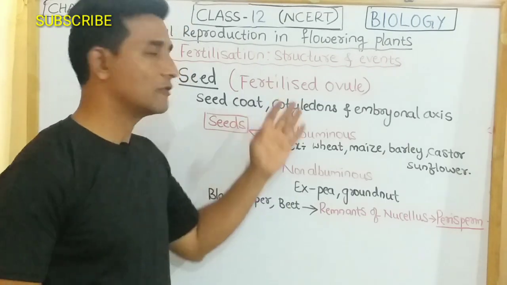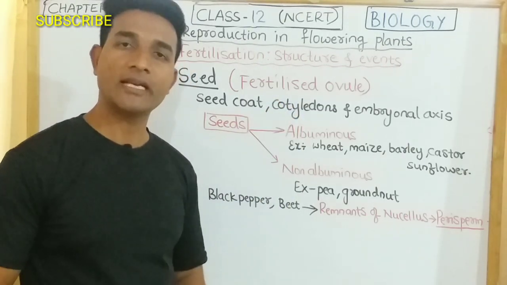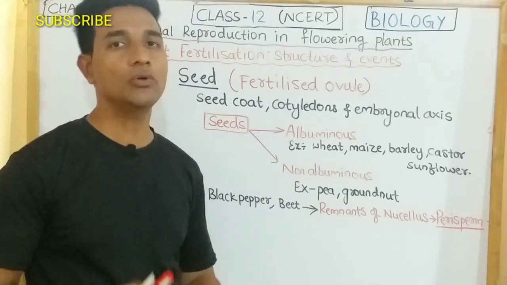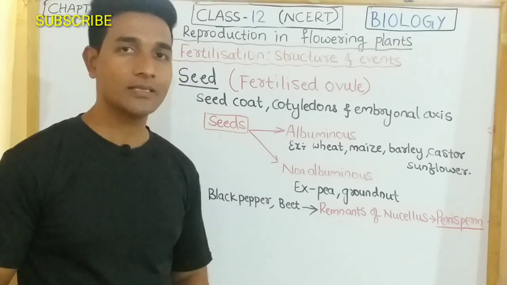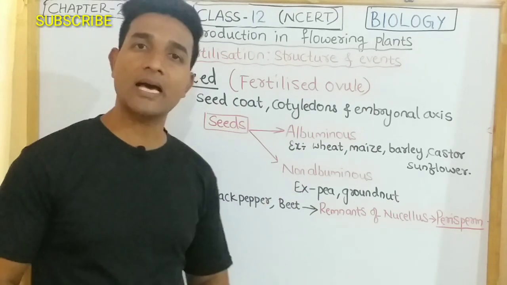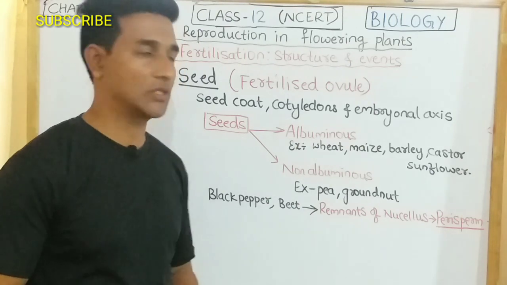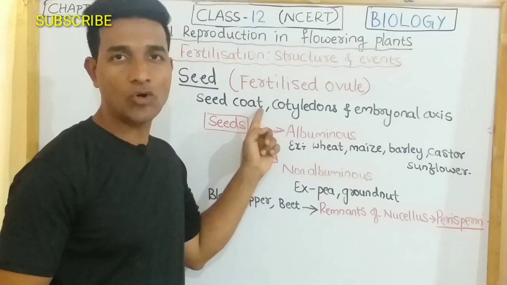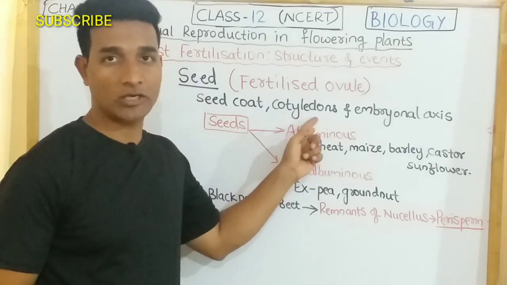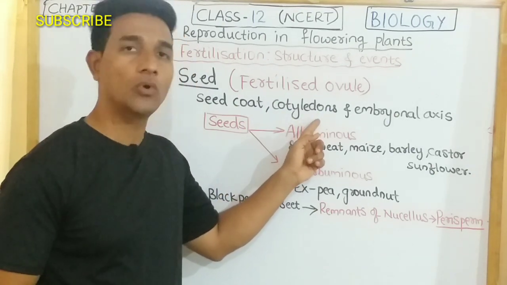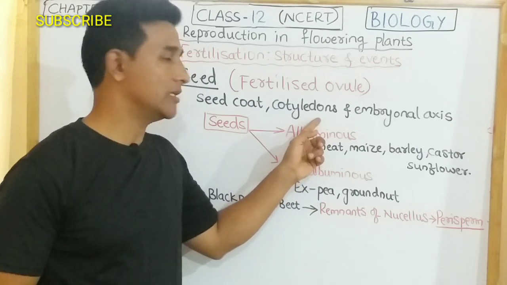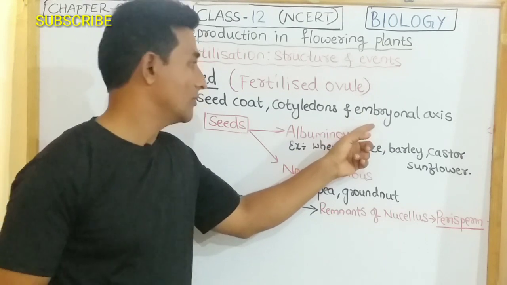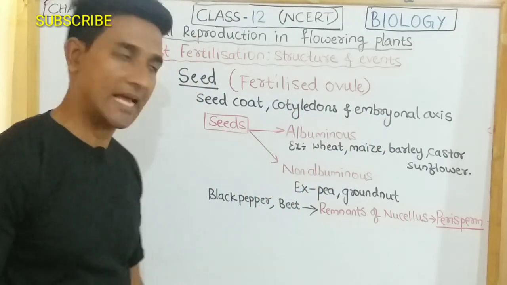Seed is the fertilized ovule. So we know that after fertilization, the zygote is formed, and that zygote develops into the embryo in the seed. Actually, these seeds are produced inside the fruits, and the seed contains a covering called the seed coat, and it has cotyledons, either one or two, which are fleshy and swollen due to the reserve food material, and they have an embryonal axis where the two cotyledons are attached.